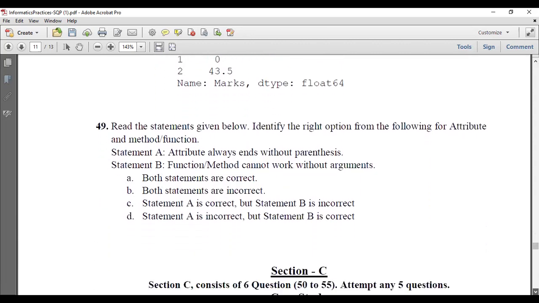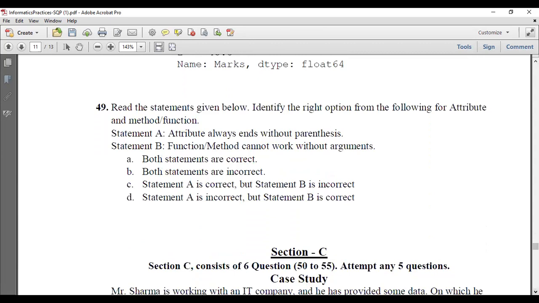Read the statements given below. Identify the right options for the following attribute or method. Statement A: attributes always end without parenthesis. That is true. An attribute will not have any parenthesis.